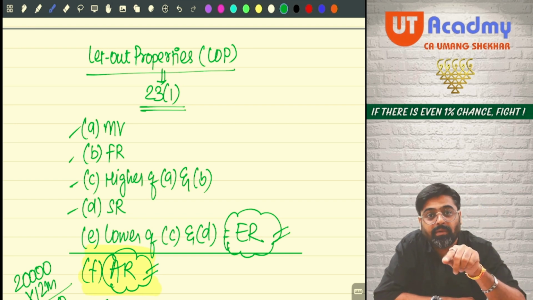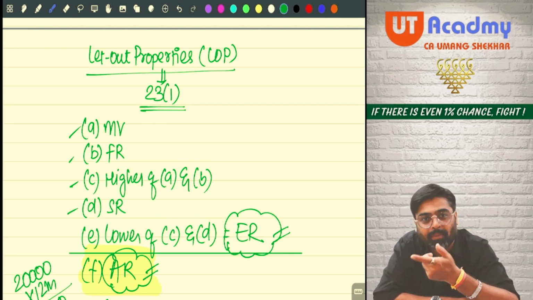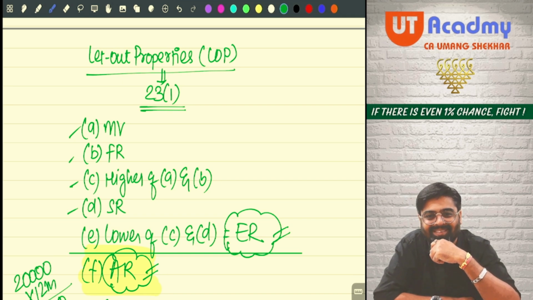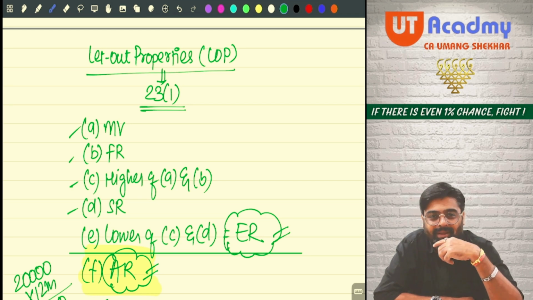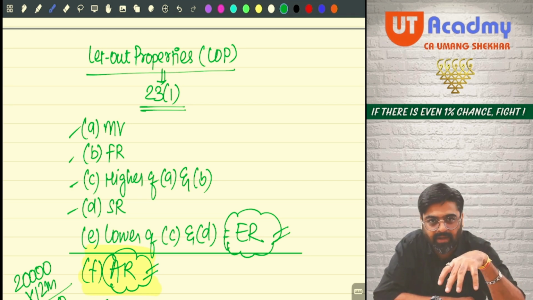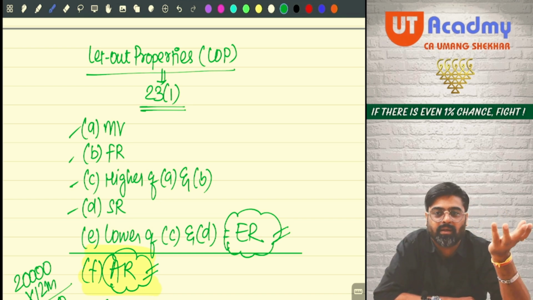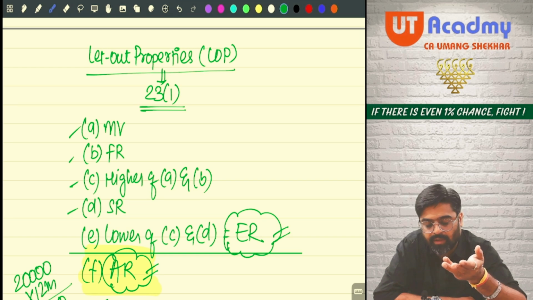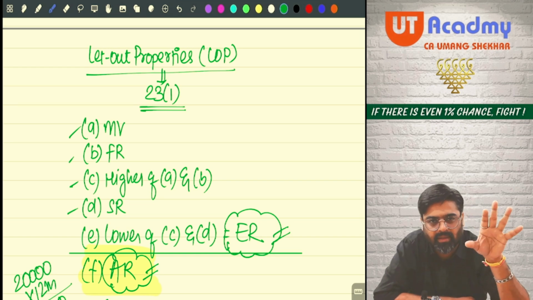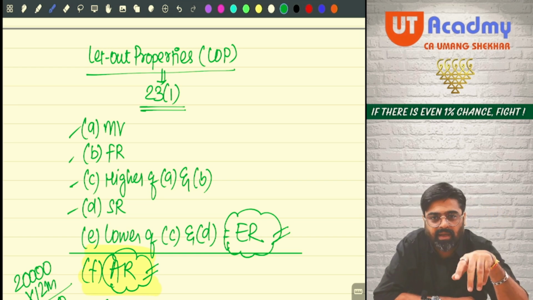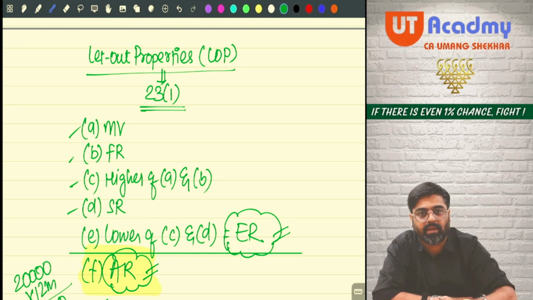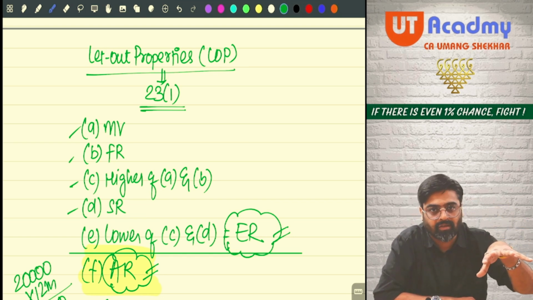Now we will come to the locality where your property is situated. See, in Chennai there are many areas, right? Anna Nagar is there, Nungambakkam is there, T Nagar is there. Different localities are there.